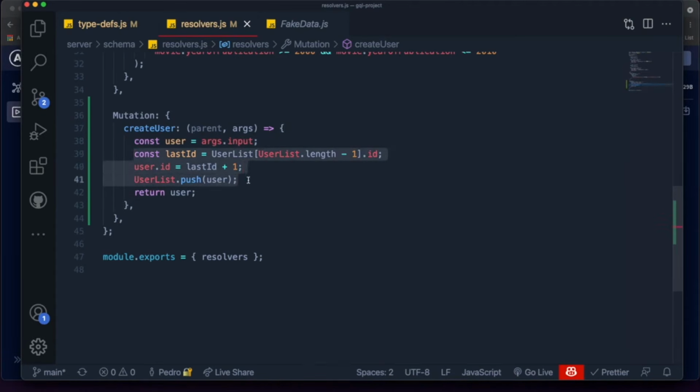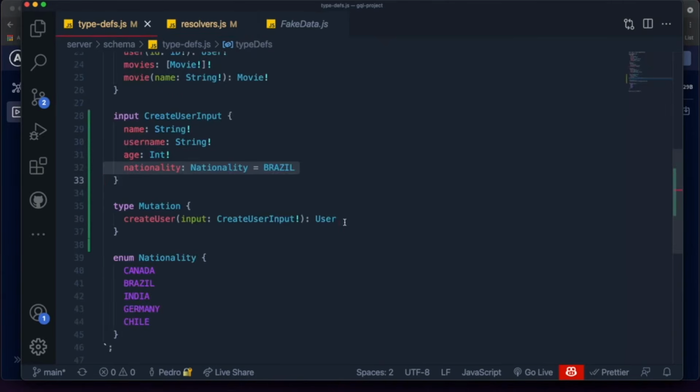And yeah, I hope you guys got this. And this is going to be the flow of creating mutations from now on. Now, since we went over our first mutation, I just want to go a little bit faster for the next ones that we're going to create, because it's going to be pretty much the same. So for example, we have a create user. Let's just add an update user, right? Because it might be something that we want to do.